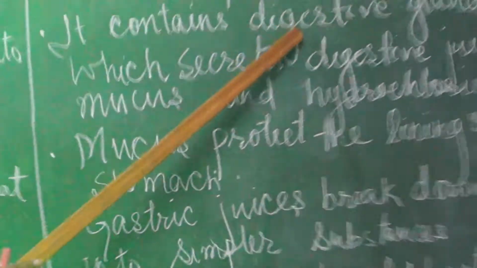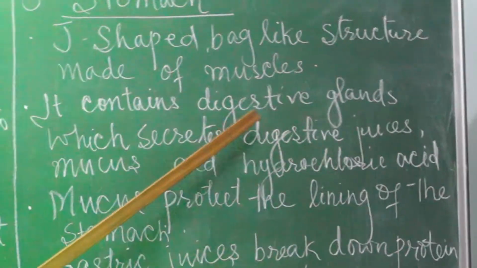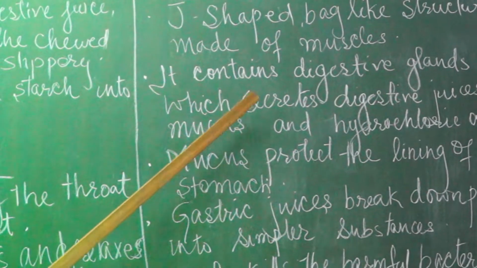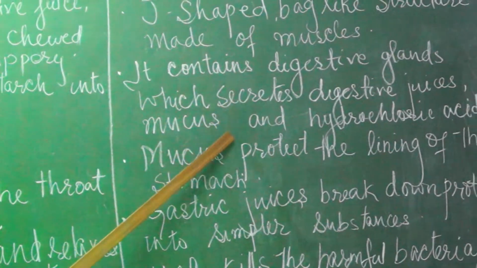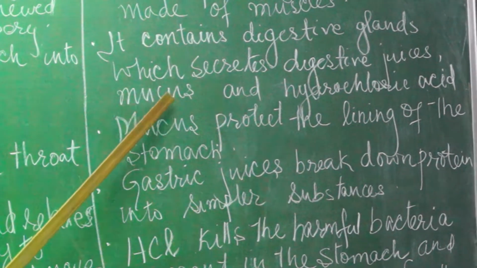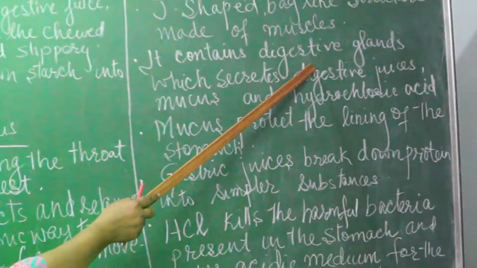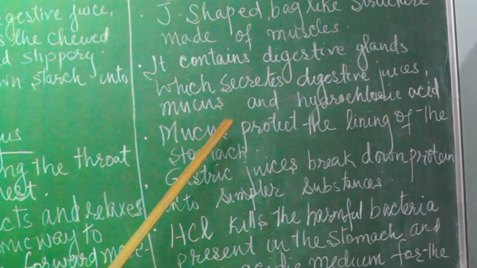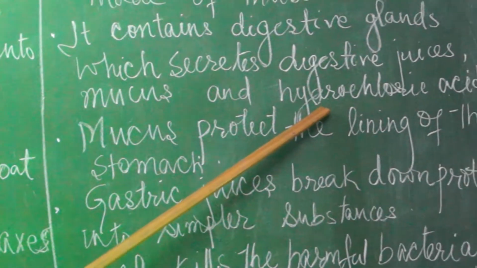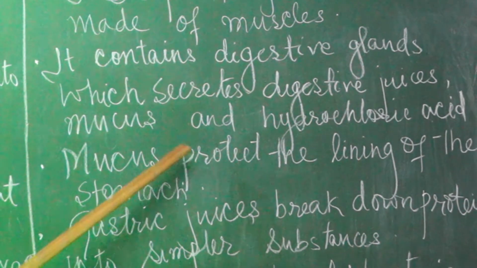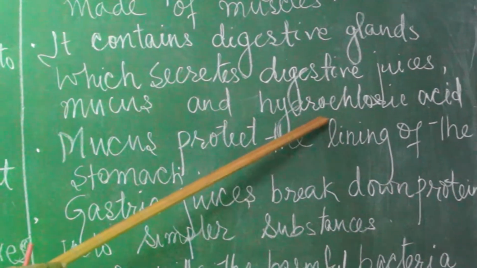Then it contains digestive glands. I already told you that digestion continues with some digestive glands. So the alimentary canal along with the digestive glands helps in digestion. The stomach contains digestive glands which secrete digestive juices, mucus and hydrochloric acid, like pepsin and mucus and hydrochloric acid.